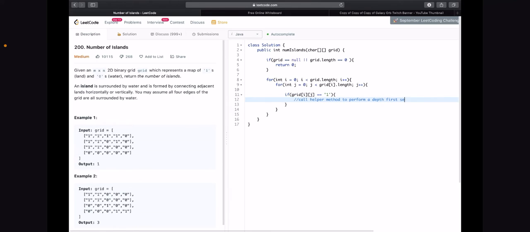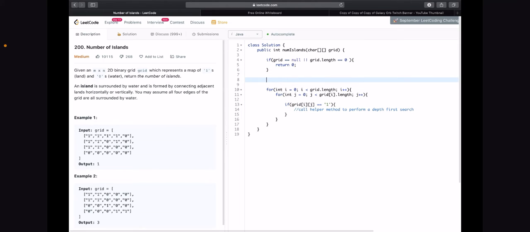And actually, I forgot one important key. I need something like a counter to keep track of the number of islands, or else what am I going to return in the end? So int numOfIslands, we're going to initially set it equal to 0, and then we're going to return that at the end of our method. So return numOfIslands.